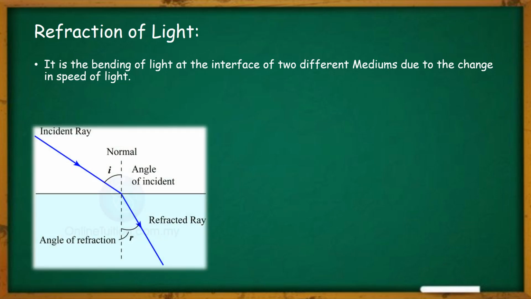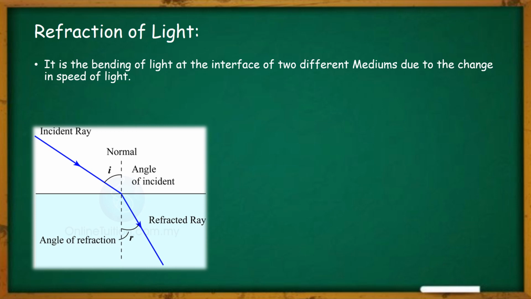Here, as you can see, the middle line separates the picture into two different parts. Let us imagine the upper part of the picture is one medium and the lower part is another medium. You can consider any two transparent mediums through which light can travel, for example water, air, glass, or anything like that.